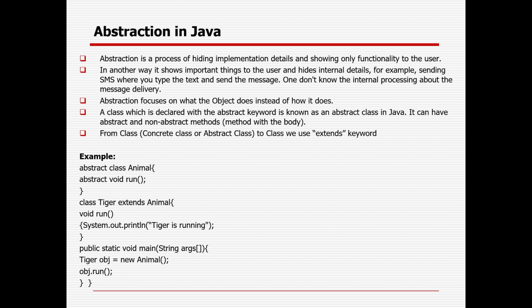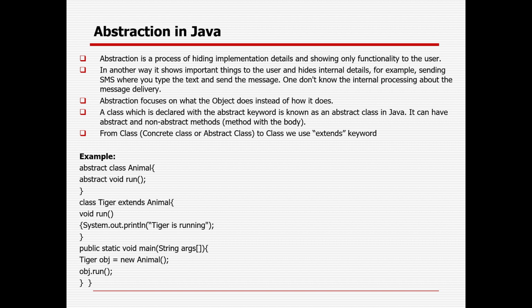Abstraction in Java. What is abstraction? Abstraction is a process of hiding implementation details and showing only functionality to the user. In other words, it shows the important things to the user and hides internal details. For example, sending an SMS: you can type only the message, but you don't know what logic is happening and how the message goes from the sender to the receiver.